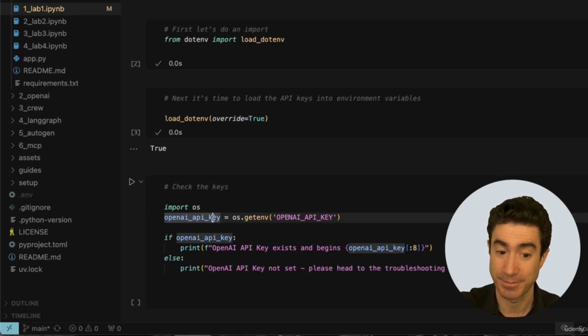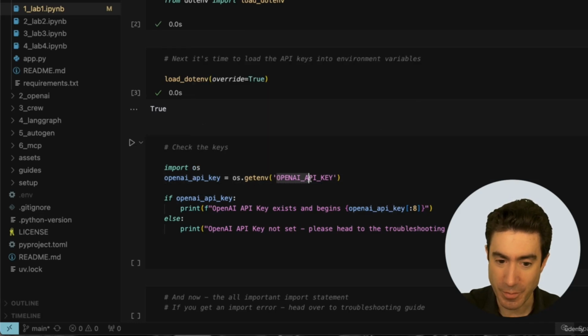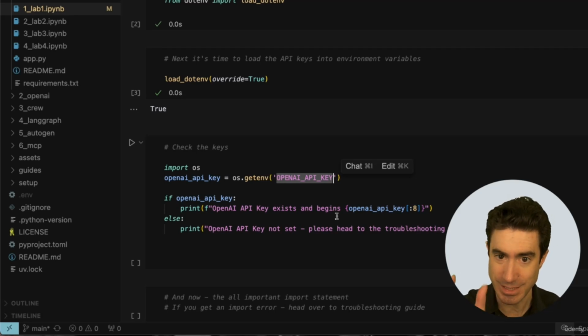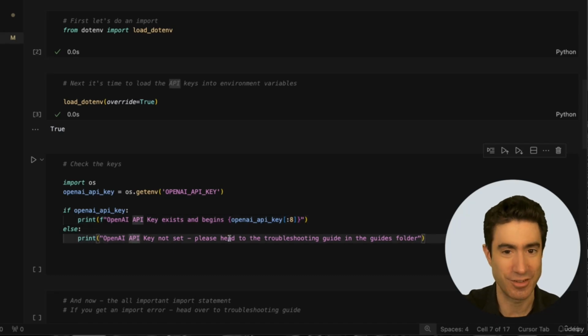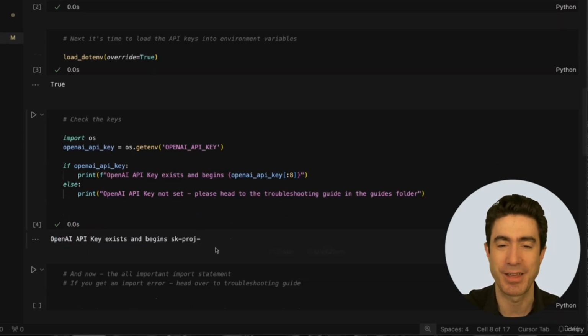So let's check that. This next cell does an import os, and then we look for an environment variable called OPENAI_API_KEY, which is exactly what we named it in the .env file. And if it exists, we're going to print that it exists and it begins, and give the first few letters. Otherwise, it's going to say it's not set. Please go to the troubleshooting guide. I press Shift and Enter to run this, and there we go. The OpenAI key exists. It begins sk-proj. All is good, and I hope all is good for you too. If not, go to the troubleshooting guide.